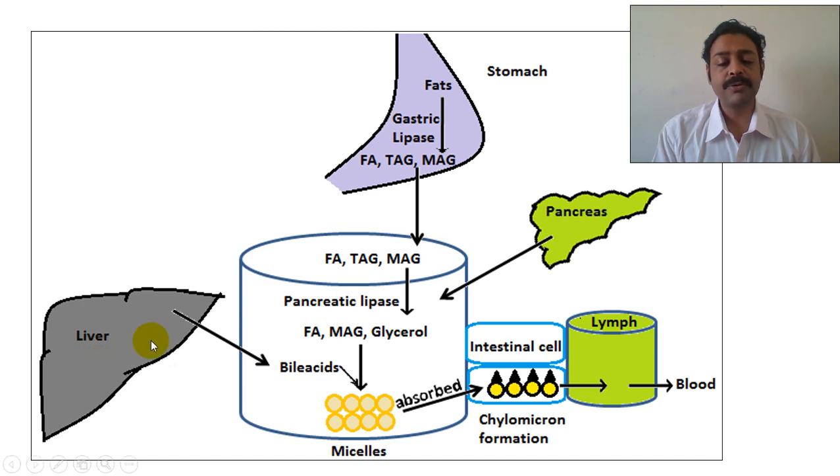So the liver produces bile salts and bile acids. They combine with these fats. They make a coating and form micelles. They will be absorbed into the intestinal cell. So until then, you know all these things. The remaining we will discuss in the next slide.